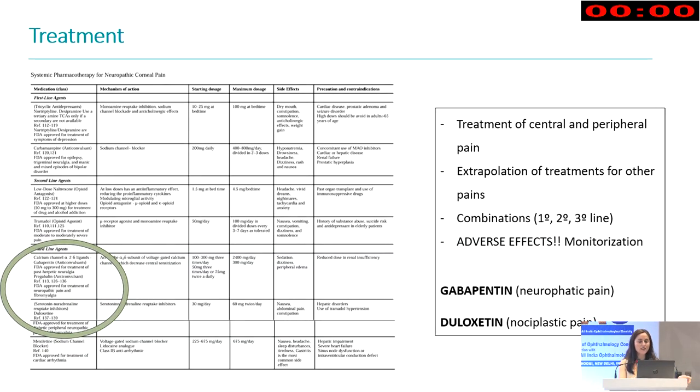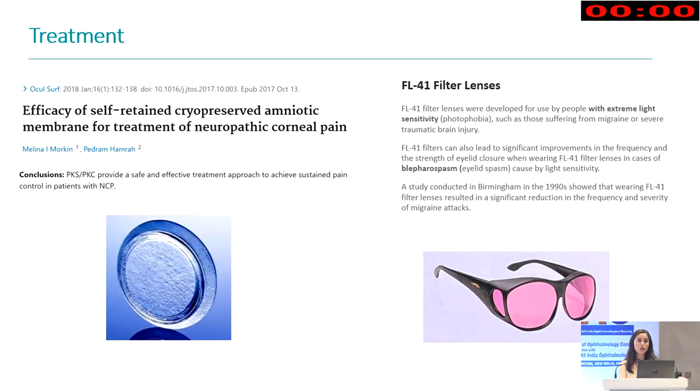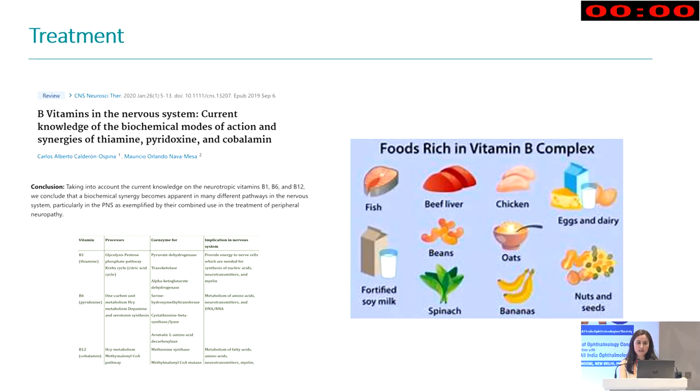Here we will need some treatments such as gabapentin or duloxetine to control the central pain. Also, it can be helpful to use Prokera devices or filter lenses, to prevent the extreme light photosensitivity.